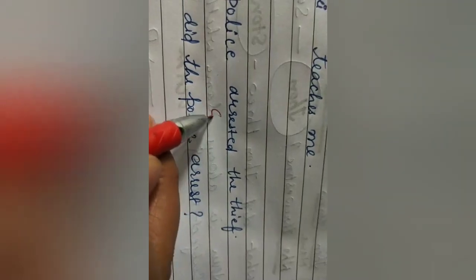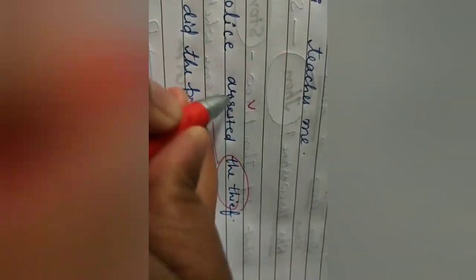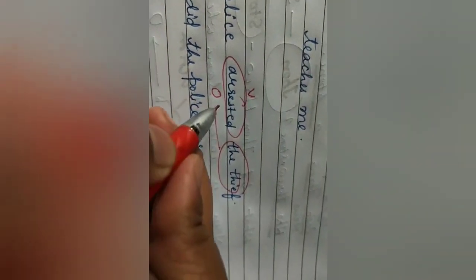The thief is the answer to the question whom, and what else? It is the object of the verb arrested. This is the object of the verb. This is the verb arrested. Understood?